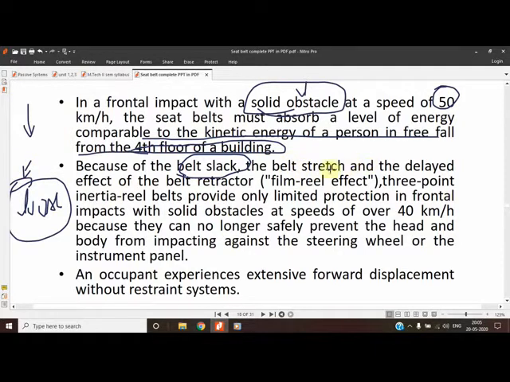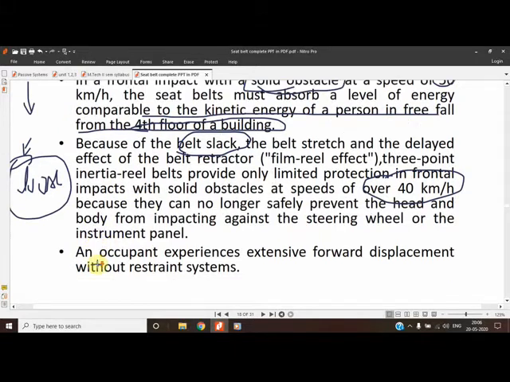Because of belt stretch and the delayed effect of the belt retractor, a 3-point inertia reel belt provides only limited protection in a front impact with a solid obstacle at a speed of 40 km/h, because it can no longer safely prevent the head and body from impacting. Up to this speed it will work, but above this speed a retractive system is compulsory.